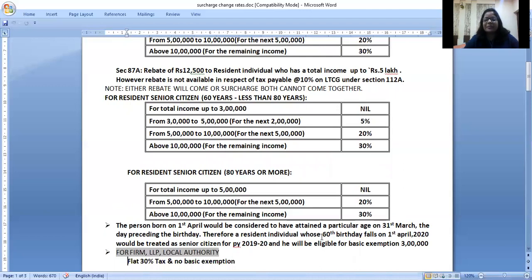So anyone celebrating the 60th birthday, whose 60 years are over in the financial year, will definitely come in the second category, that is senior citizen, basic exemption 3 lakhs.